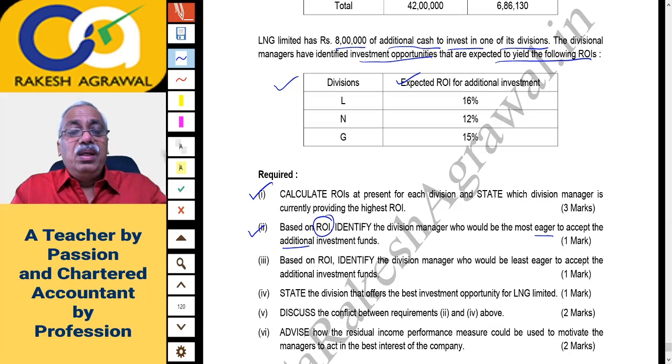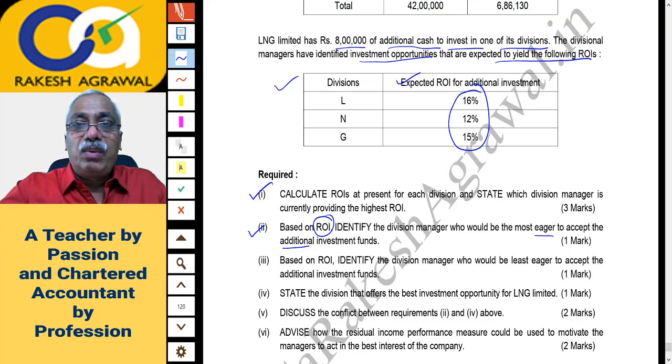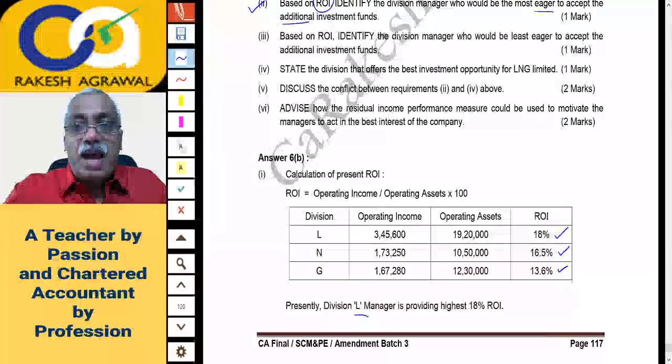On the contrary, a division whose expected ROI is higher than its present ROI, that division manager would like to take the additional investment because his overall ROI will improve. So to give the correct answer, keep these percentages in mind, 16, 12 and 15%. I am writing it here.